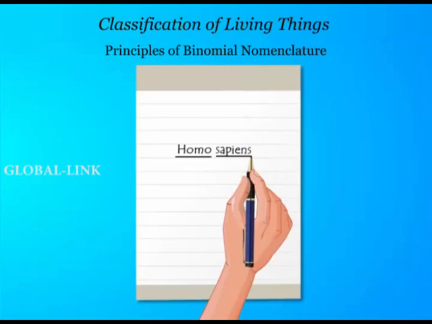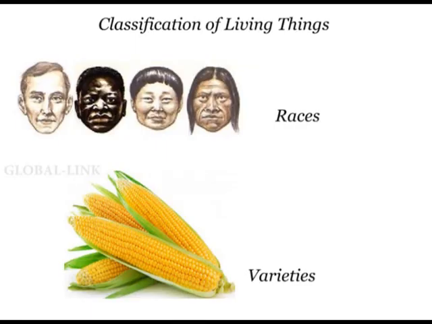And so, the closest relatives of a particular species are those that share the same generic name. And still, we see some small differences amongst members of a particular species, like skin color in humans. This is what we call varieties in plants and races in humans.